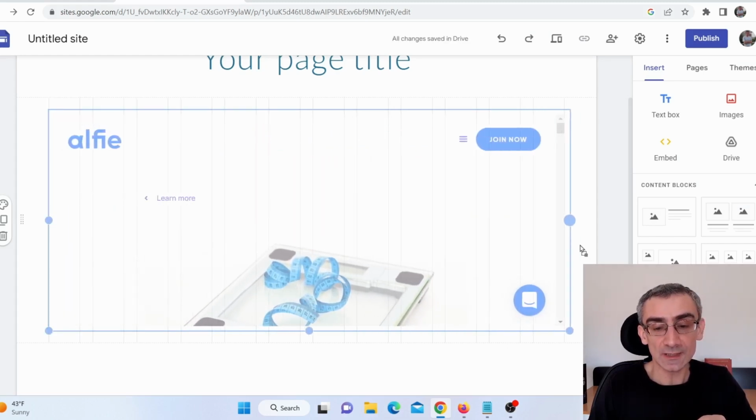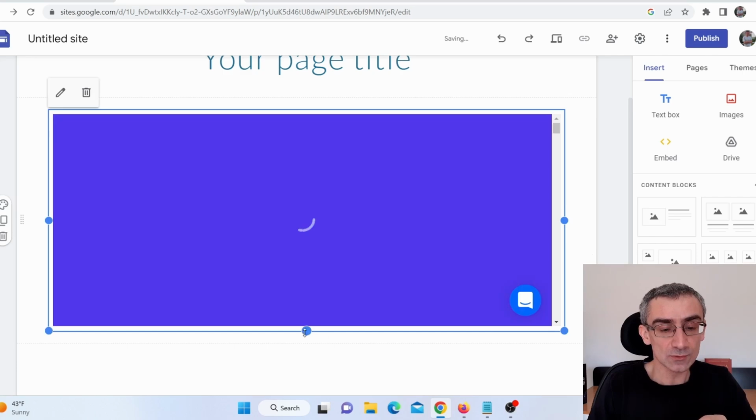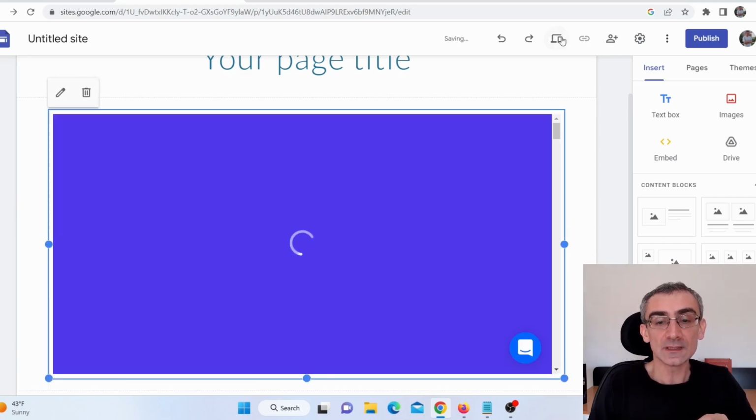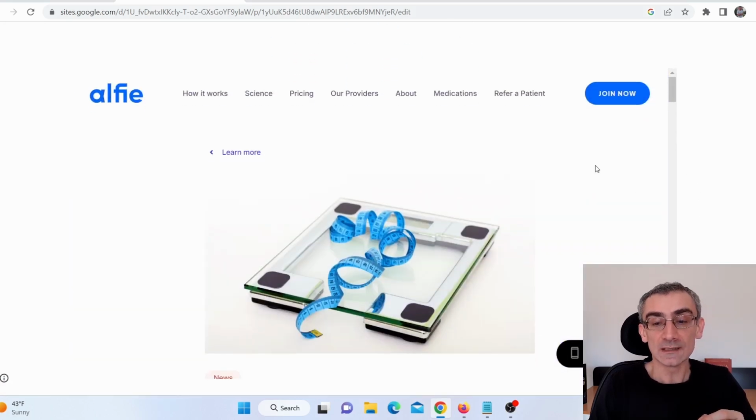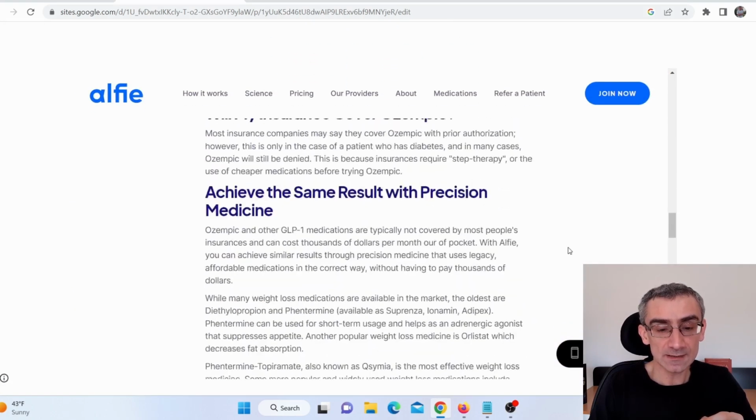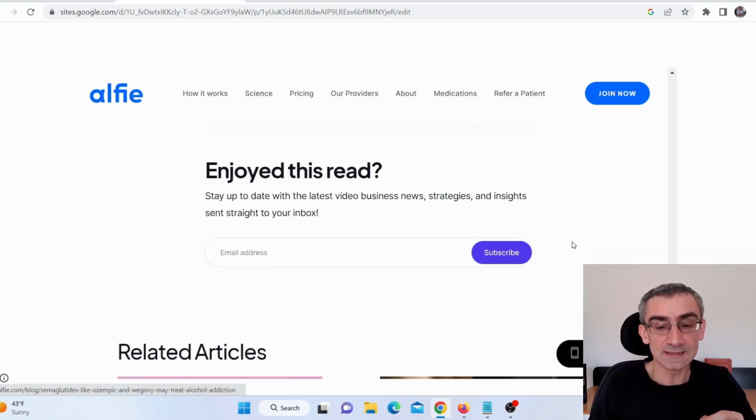And I can actually drag this, and I can also drag it like this. And now when I click here on preview, I can see how this actually looks. Like I said, I didn't drag this entirely, so you need to scroll through this, okay?